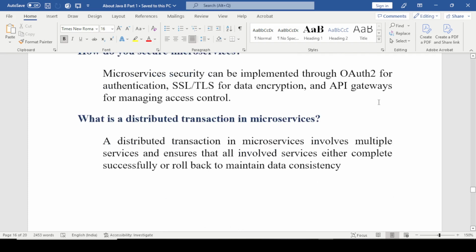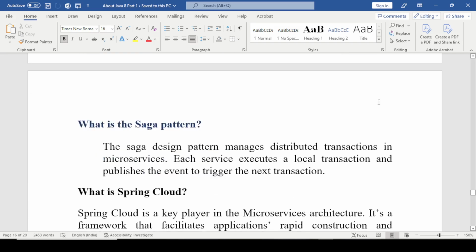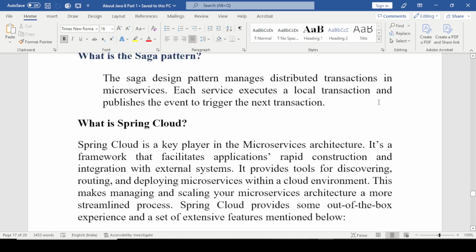What is a distributed transaction in microservices? A distributed transaction in microservices involves multiple services, ensuring that all involved services either complete successfully or roll back to maintain data consistency. What is the Saga pattern? The Saga pattern manages distributed transactions in microservices. Each service executes a local transaction and publishes an event to trigger the next transaction.